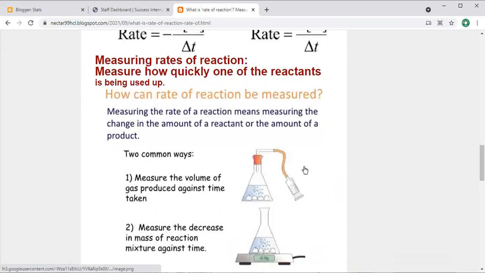So next is measuring the rate of reaction. You have two ways to measure: measuring the amount of the gas, or with the help of a balance. So these two things help you. So till here, my dear students, any question, please you can raise your hand, otherwise type no in the chat if you have any question, please, my dear.